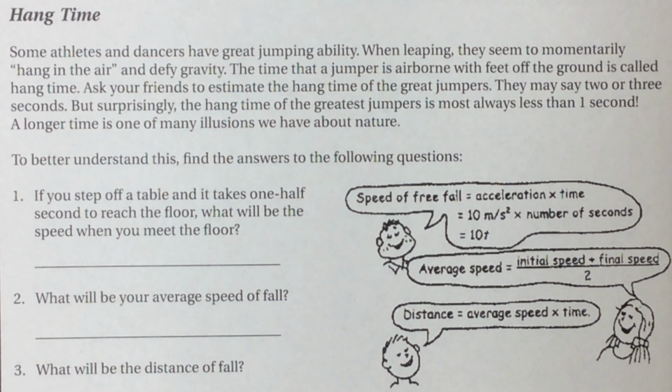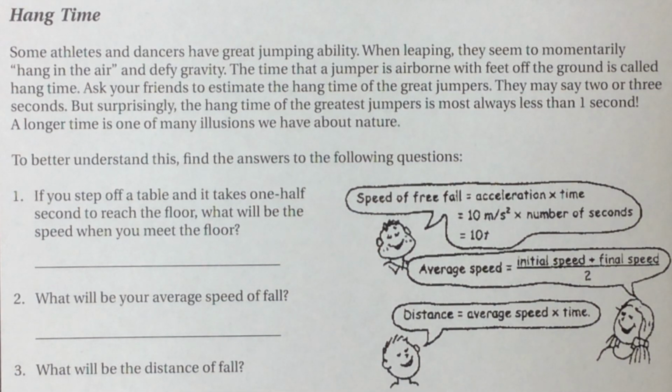What you're going to see later is the ability to go straight up and the ability to run and go straight out are completely separated. So when a person takes a running jump and gets as high as they can, or they can just flat-footed jump straight up and see how high that they can jump, that they're jumping straight up into the air and then back down, the time that they're in the air is called hang time.